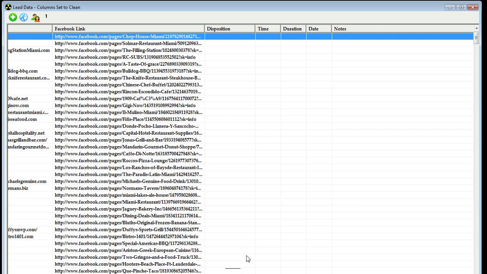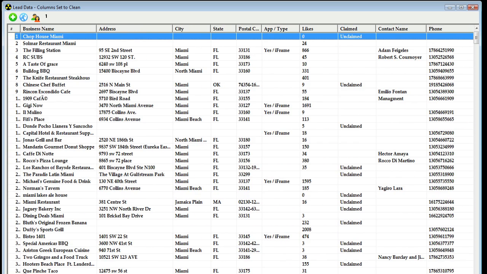Let's go back over here to the beginning of the grid, and I want to show you how to manipulate or use our grid controls to filter your data. You'll notice here we have this number 1. Well, whenever we click on a column header, you'll notice that number changes. That lets us know what column we are in control of. So let me show you how to use our grid controls. They're super simple and easy to use, and they're independent based on the column that you want to work with.